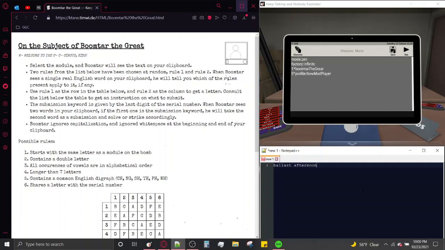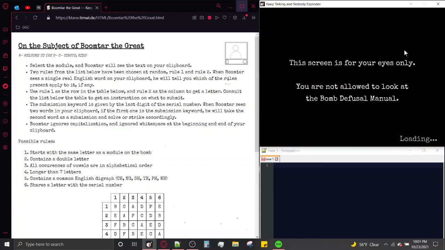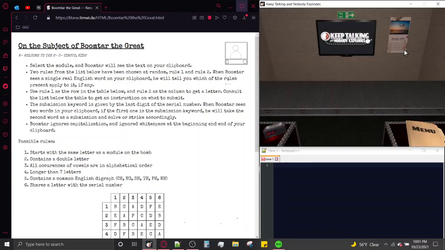So right now, I have this copied. You'll see why in a minute. But we're just going to go ahead and load up a bomb that has Boomtar the Great and 5 other modules on it. They're going to be simpler modules, so they won't make any noise. This module does require the serial number, so...